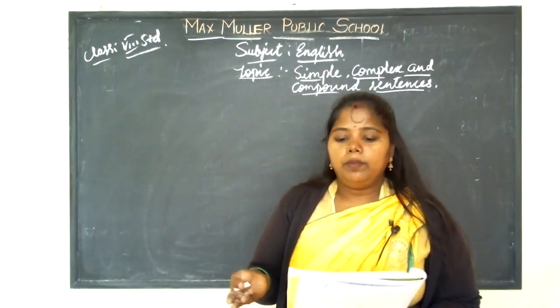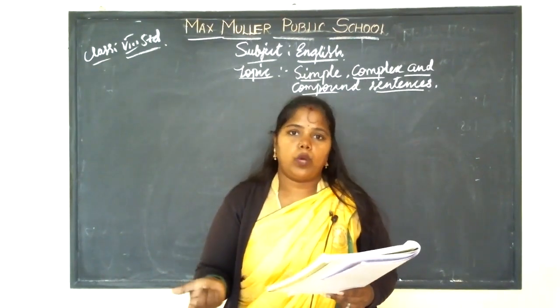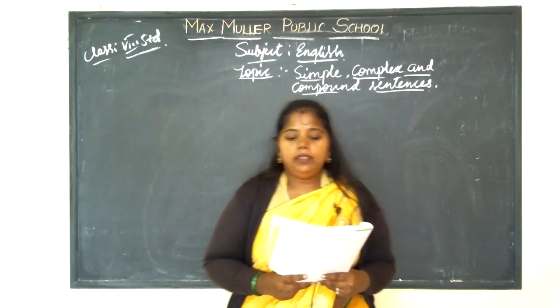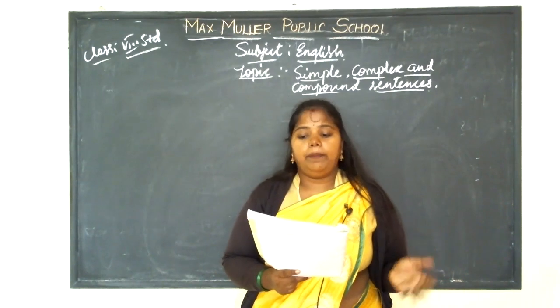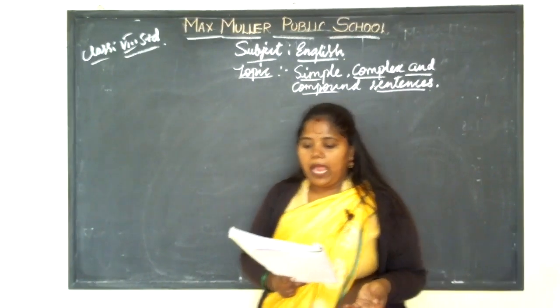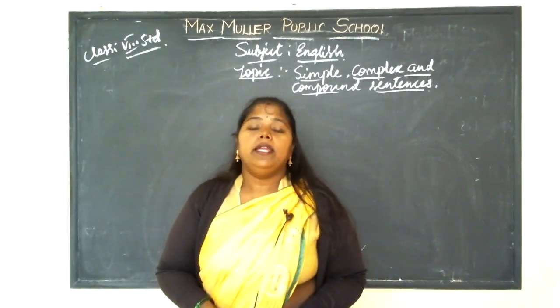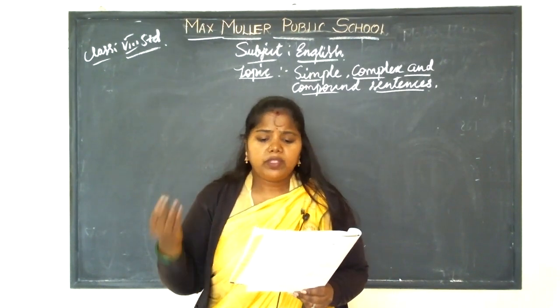A complex sentence has at least one dependent clause. A dependent clause is a set of words with no independent clause; it may be an incomplete sentence. This is called a sentence fragment.